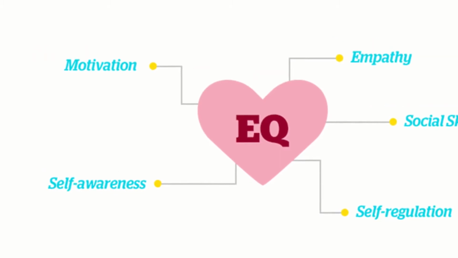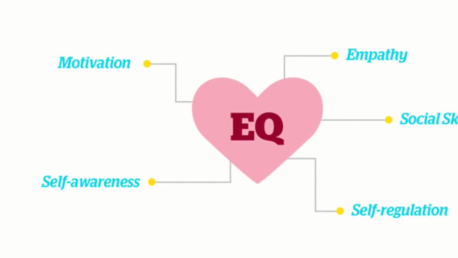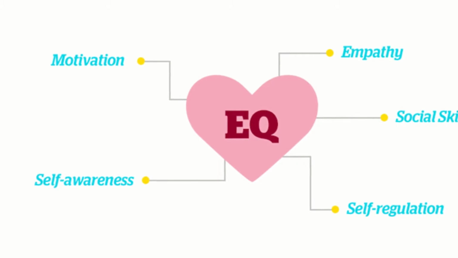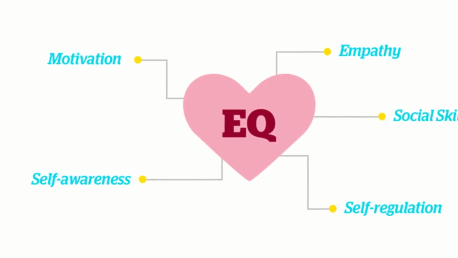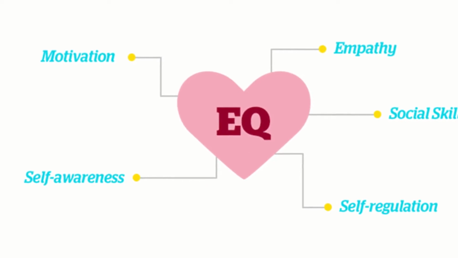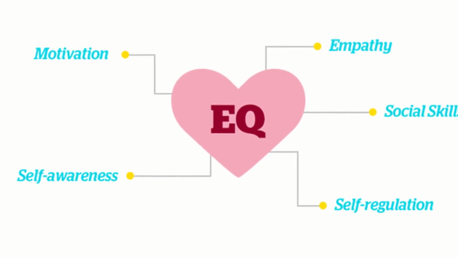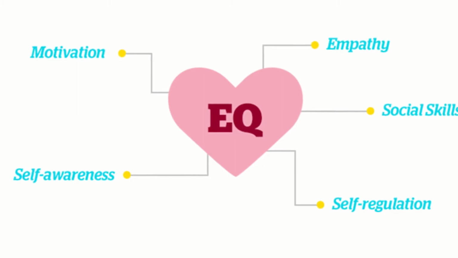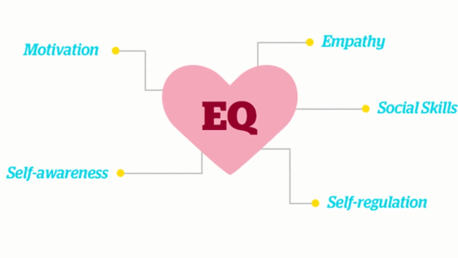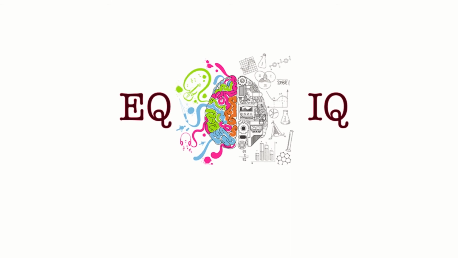3. Motivation is a passion to work for reasons that go beyond the external drive for knowledge, utility, surroundings, others, power, or methodology, and are based on an internal drive or propensity to pursue goals with energy and persistence. 4. Empathy is the ability to understand the emotional makeup of other people and how your words and actions affect others. Summed up, it's all about assessing others. 5. Social skill is your ability to influence the emotional clarity of others through a proficiency in managing relationships and building networks.